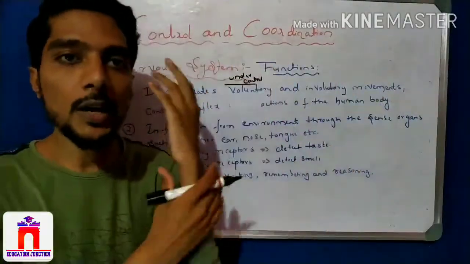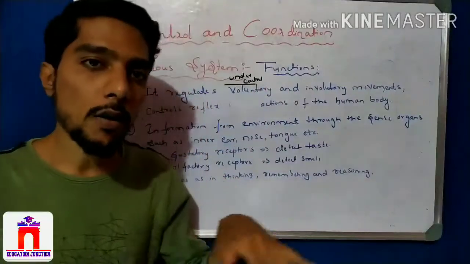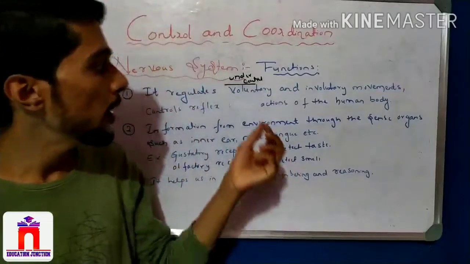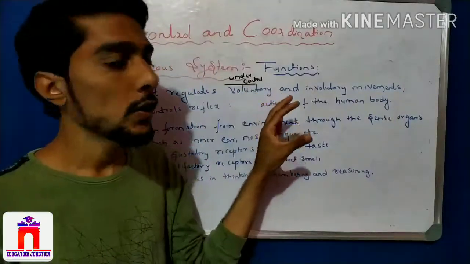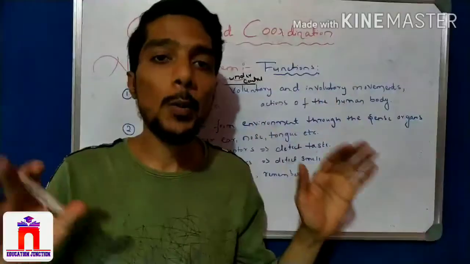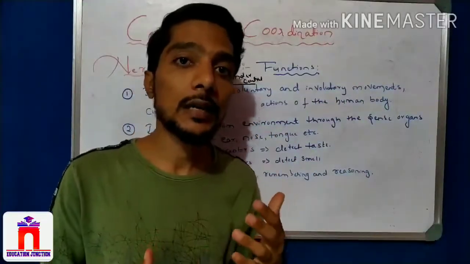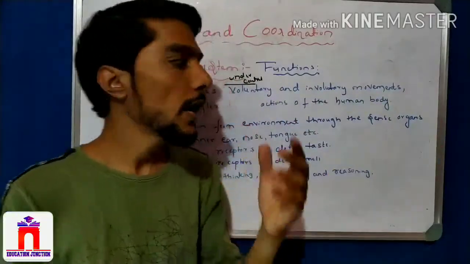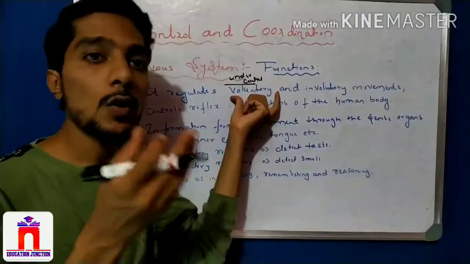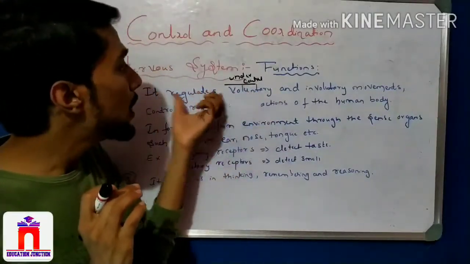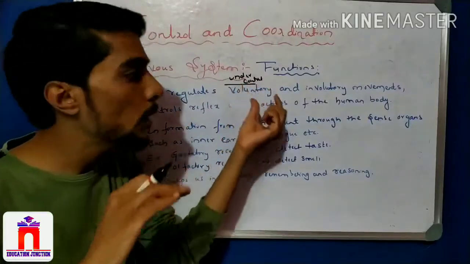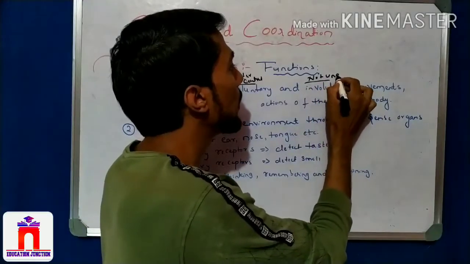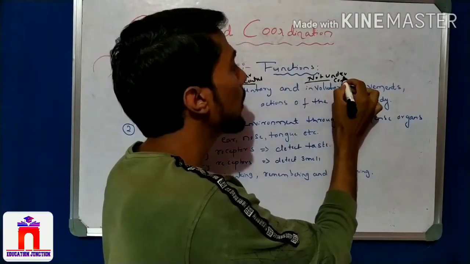For example, the movement of the hand and walking are controlled. These are controlled movements, and they are nothing but voluntary movements. Controlled movements are the movement of the leg, movement of the hand, walking, running. All this movement is under our control. The movement of the hand is under my control, and this is nothing but voluntary movements or voluntary actions. Involuntary movements are those which are not under our control.